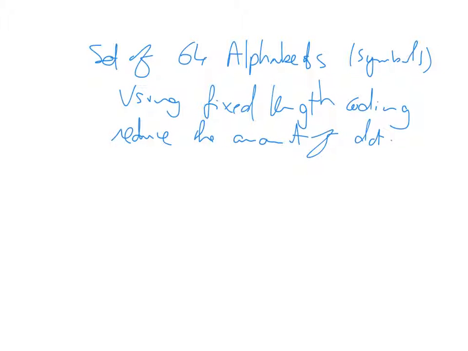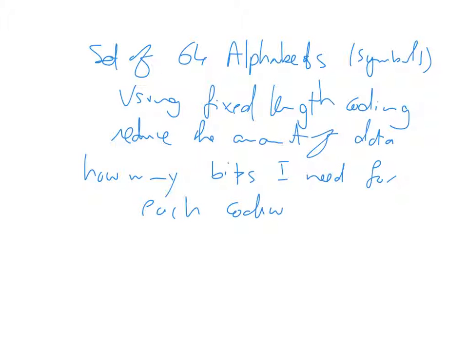So, how many bits do I need for each code word to uniquely encode the source?